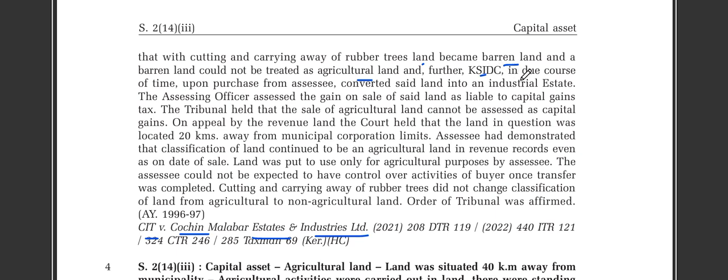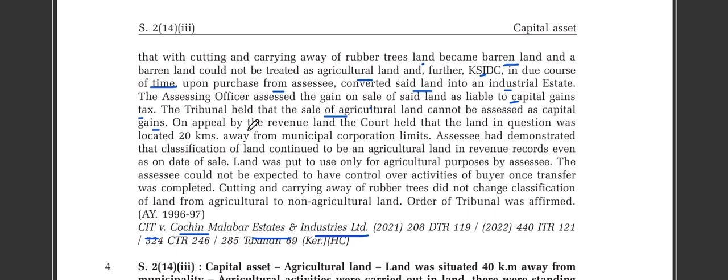Further, KSIDC, in due course of time upon the purchase from the assessee, converted the land into an industrial estate. The assessing officer assessed that the gain on the sale of land is liable to capital gains tax. The tribunal held that the sale of agricultural land cannot be assessed as capital gains.